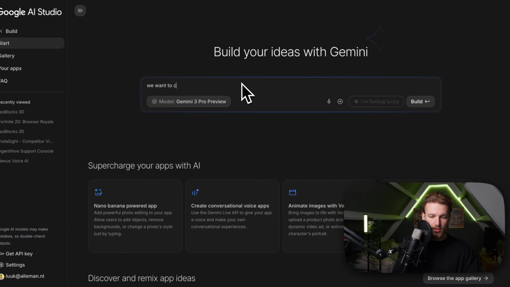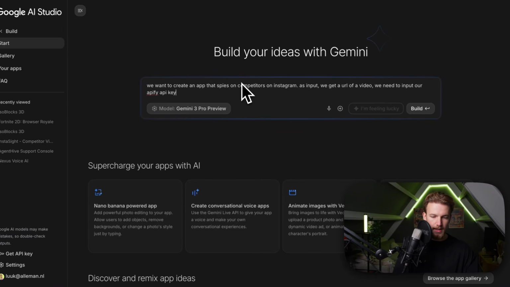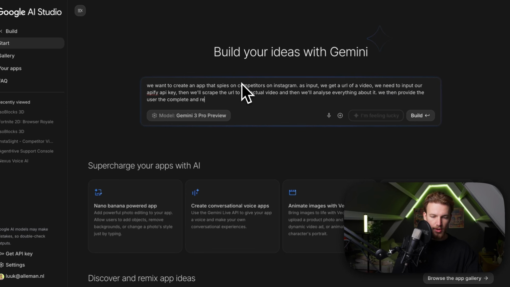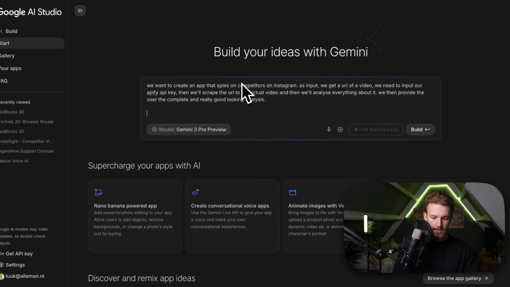We want to create an app that spies on competitors on Instagram. As input, we get a URL of a video. We need to input our API key. Then we'll scrape the actual video, and then we'll analyze everything about it. We then provide the user the complete and really good looking analysis. Then we have some docs.